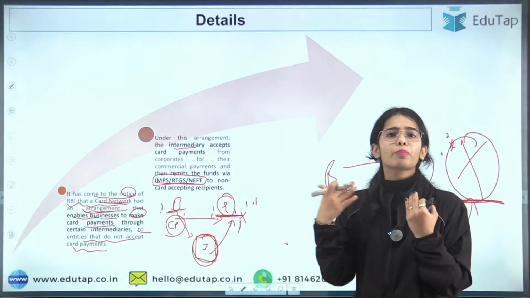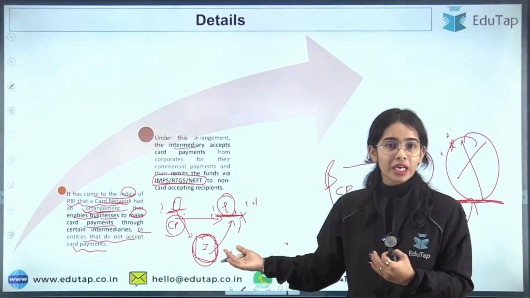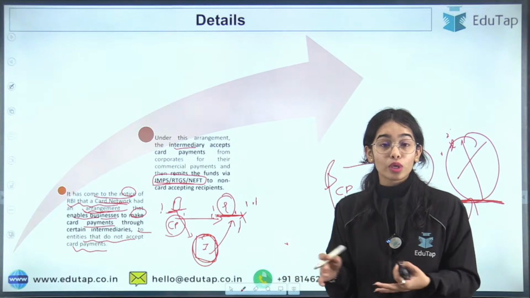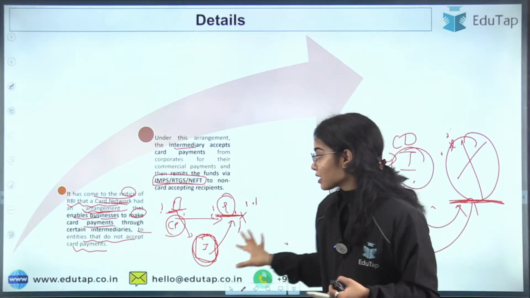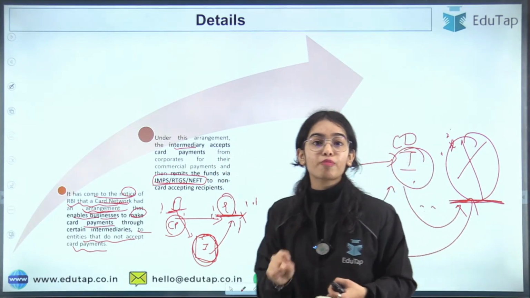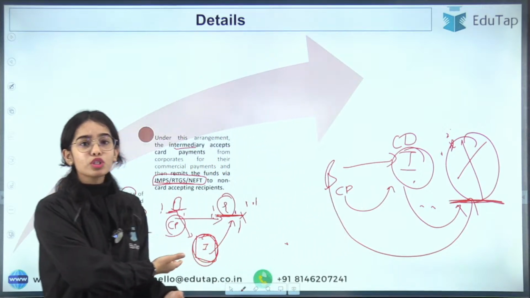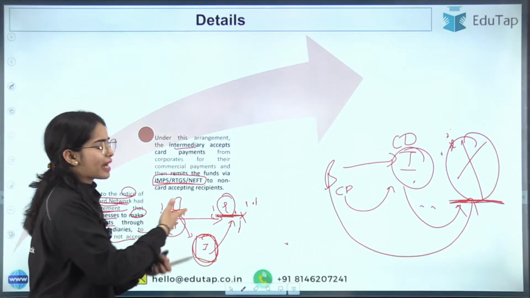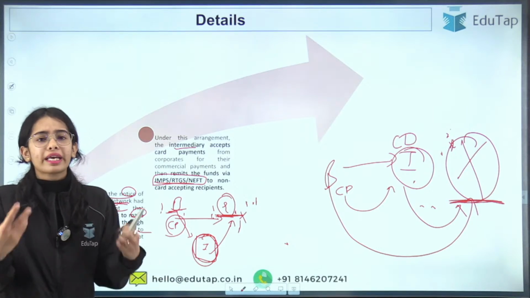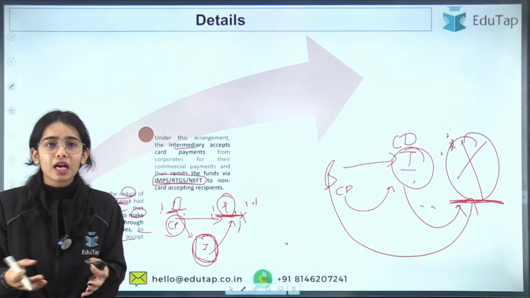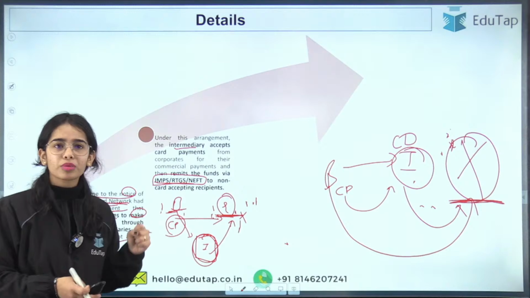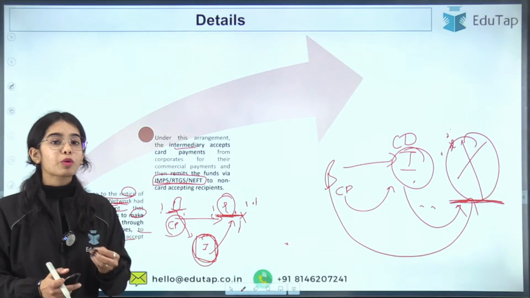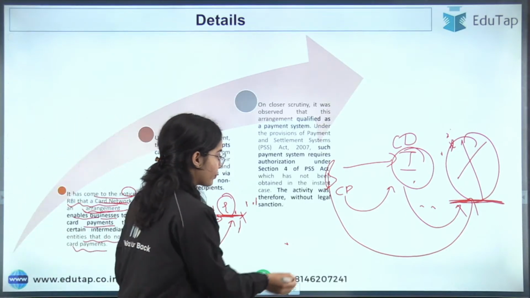It's not that this is being used only for bad things. This can be used for a good purpose also, but it is being restrained by the Reserve Bank of India. Why? This can be used for a good purpose, because an entity might not accept card payments, but they are getting their payment from the business. So what is the problem here?